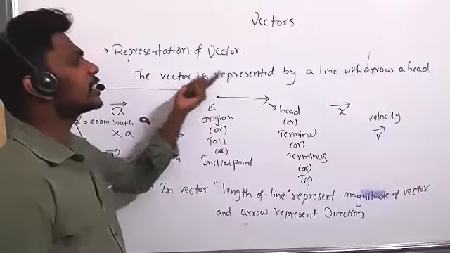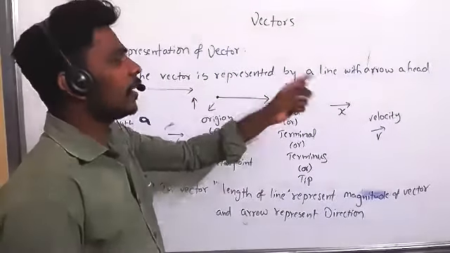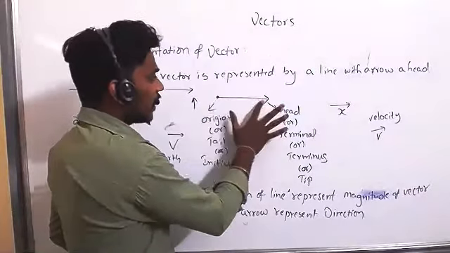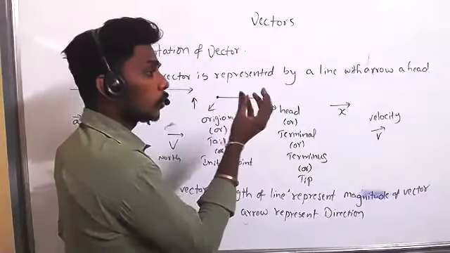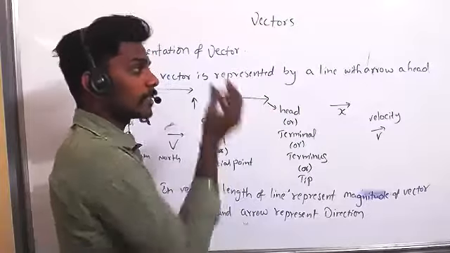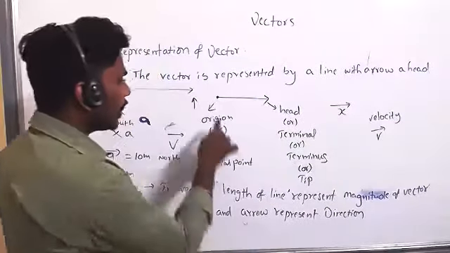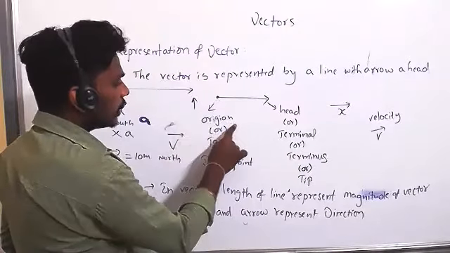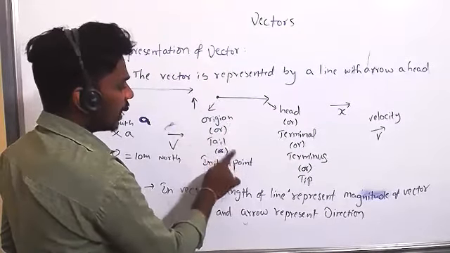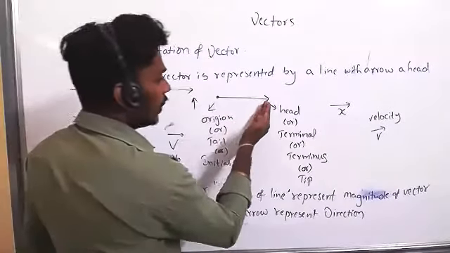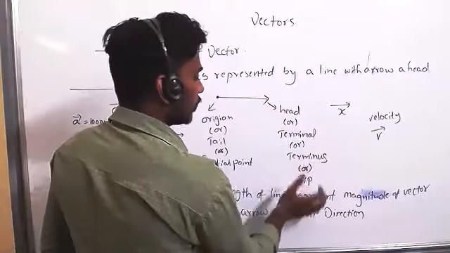A vector is represented by a line with an arrowhead. The length of the line tells the magnitude, which is nothing but how much, and the arrow shows the direction. This point is also called the origin, tail or initial point. The other end is called the head, terminal, terminus, or tip.